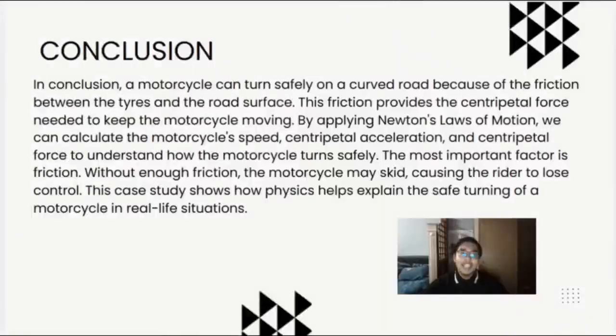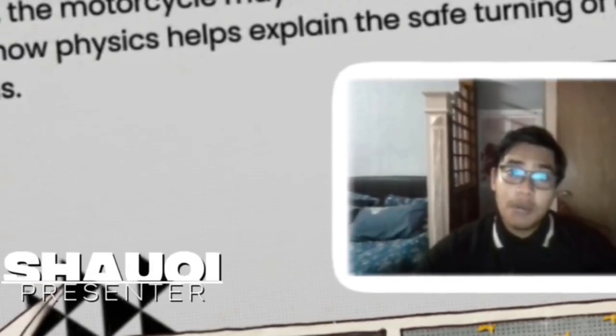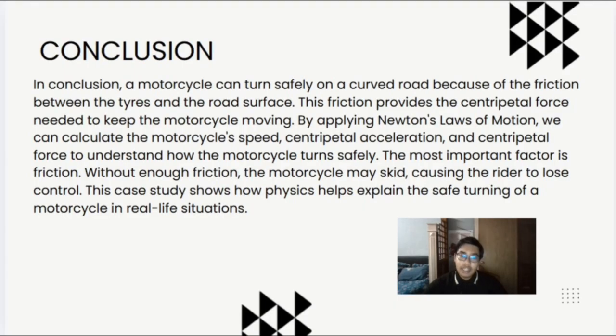In conclusion, a motorcycle can turn safely on a curved road because of the friction between the tire and the road surface. The friction provides the centripetal force needed to keep the motorcycle moving.